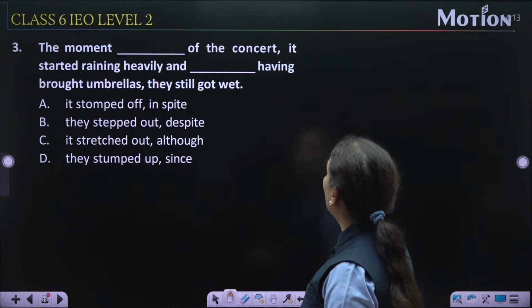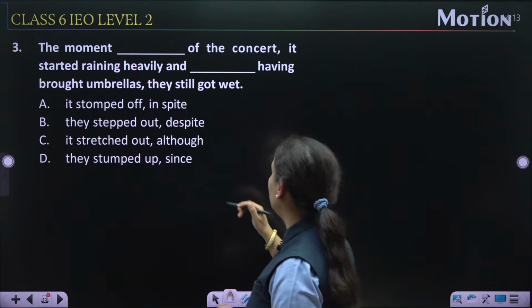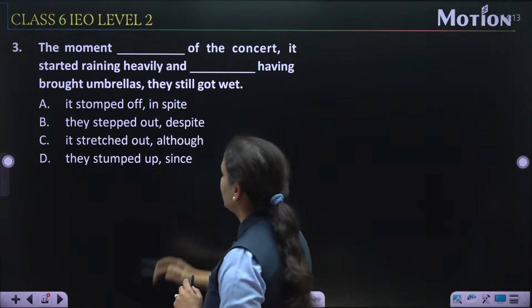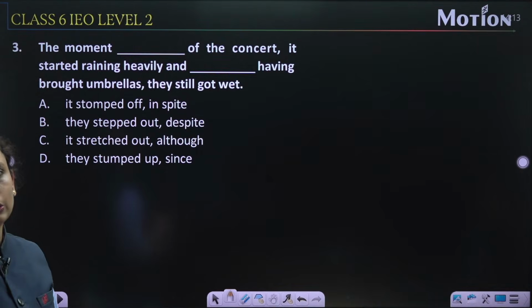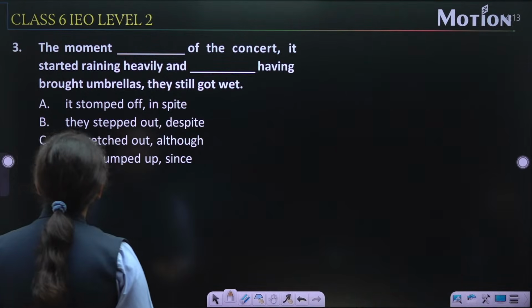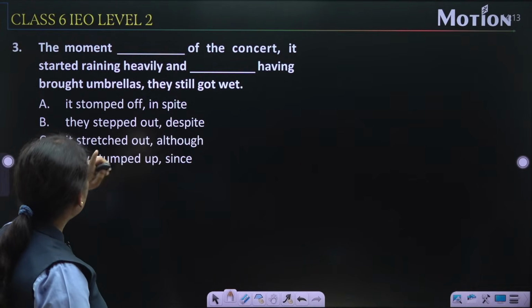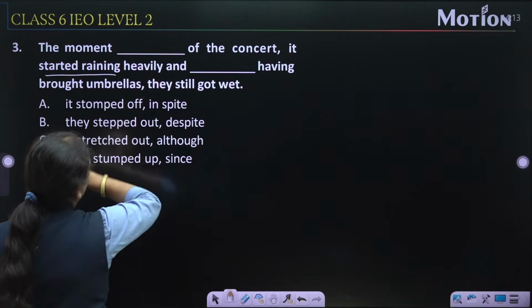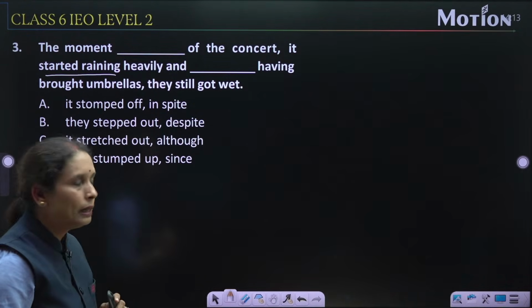The moment of the concert, it started raining heavily. Dash, having brought umbrellas, they still got wet. Yes. Now try to understand the meaning of the question also. Now, the moment dash of the concert, it started raining heavily. Dash, having brought umbrellas, they still got wet.